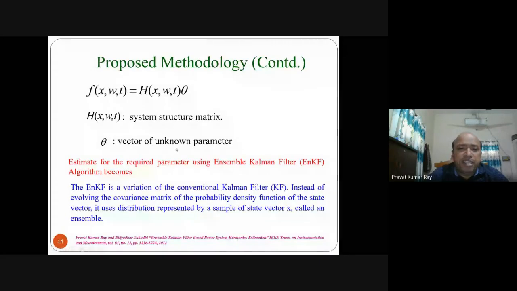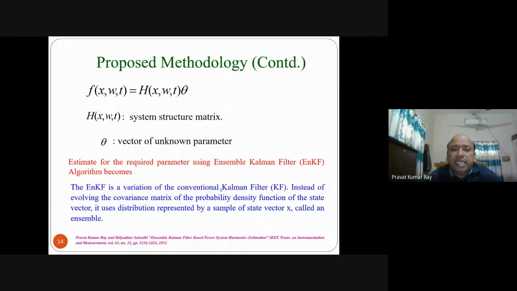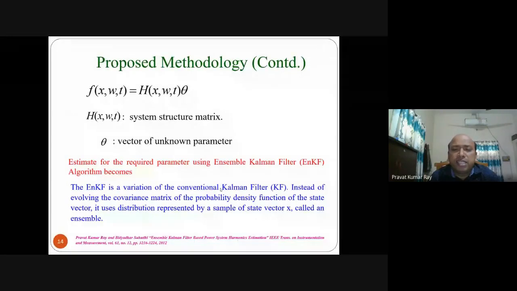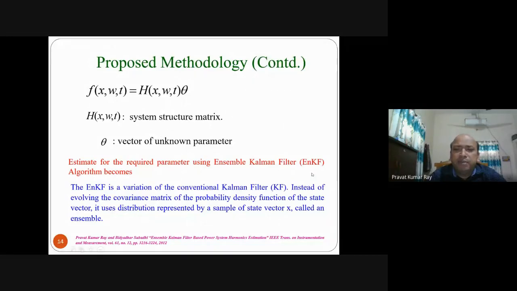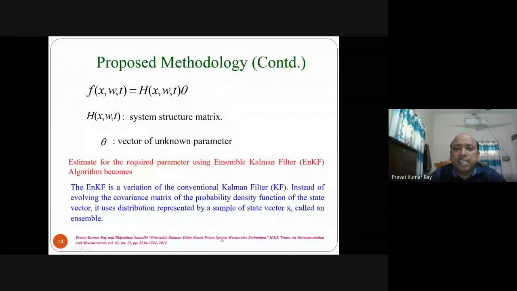The ensemble Kalman filtering algorithm is a variation of the Kalman filter algorithm. Here the main advantage is that instead of the state vector, you take an ensemble vector. So there is more simplicity in calculation and accuracy as compared to the Kalman filter. We have already applied this ensemble Kalman filter algorithm in a paper on power system harmonics estimation. It gives good results, which is why we were tempted to apply it here.